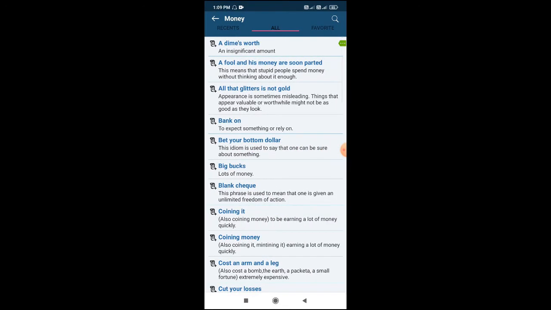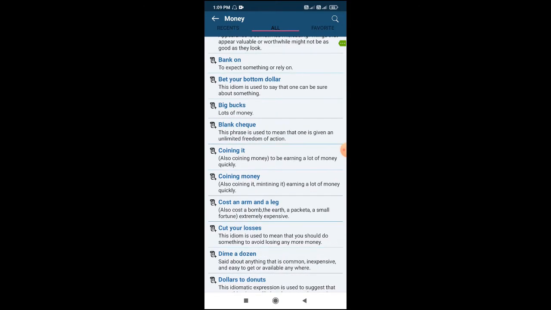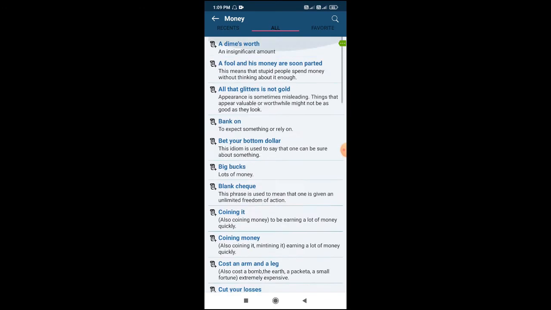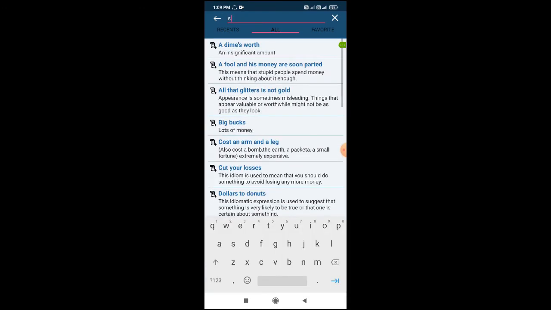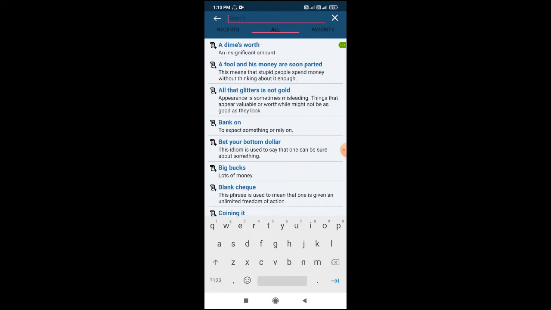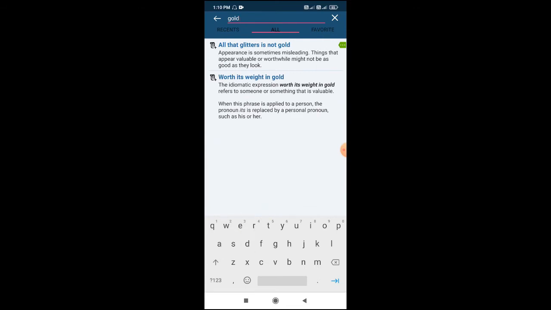In this money section I can see with every category they have given this search feature. So if I want to search something related to song, if I just click on this song, see whatever word I have searched, the list of idioms which contain this word will appear here. If I have to search something related to gold, these two idioms are given along with their meaning and example.